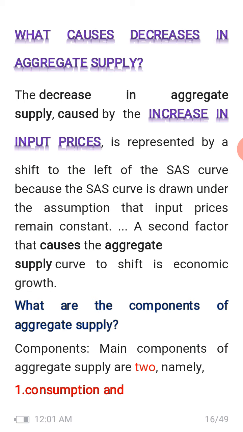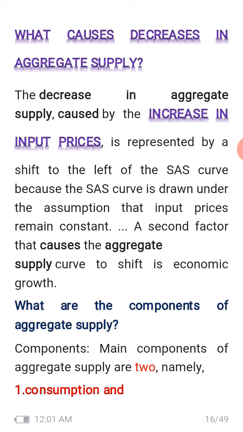What causes a decrease in aggregate supply? A decrease in aggregate supply is caused by an increase in input prices. Means when input prices increase, aggregate supply decreases. It is represented by a shift to the left of the aggregate supply curve, because the aggregate supply curve is drawn under the assumption that input prices remain constant. A second factor that causes the aggregate supply curve to shift is economic growth.